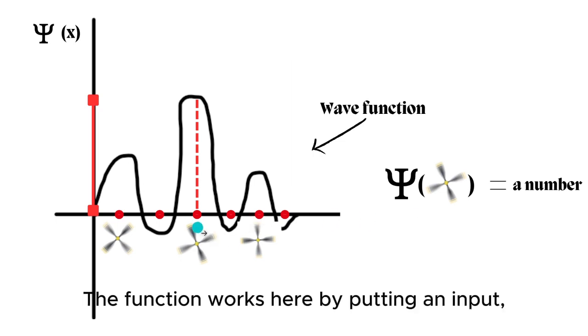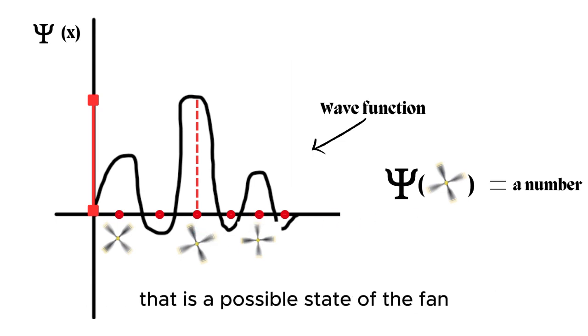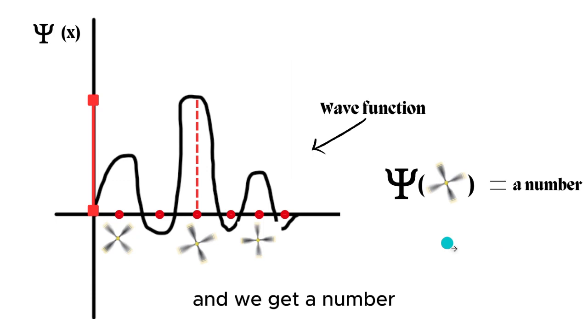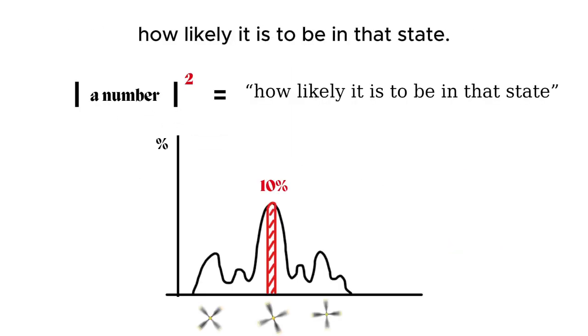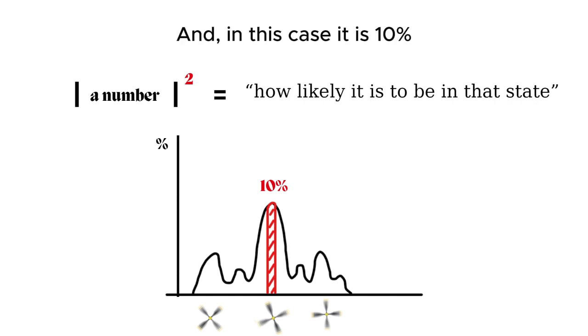The function works here by putting an input that is a possible state of this fan right here, you get a number. And you take the absolute value of this number and you square it, you get a percentage that says how likely it is to be in that state. And in this case, it is 10%. So there's a 10% chance that we can capture this state at this time.